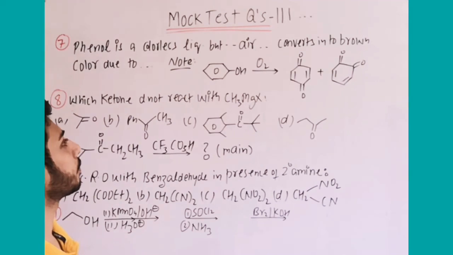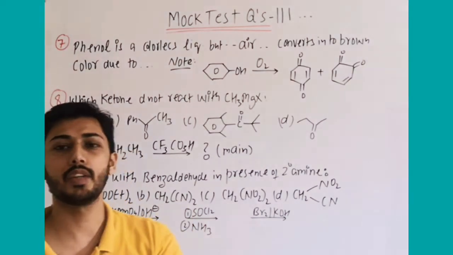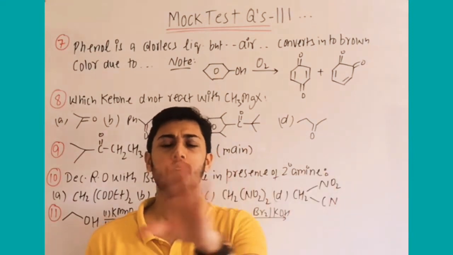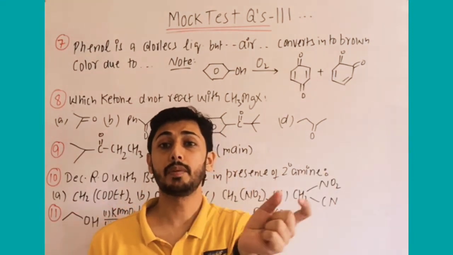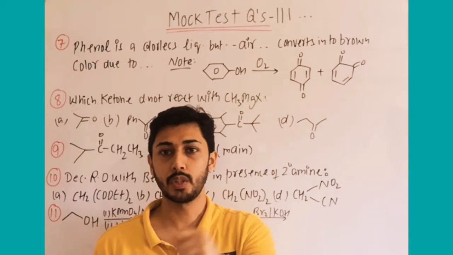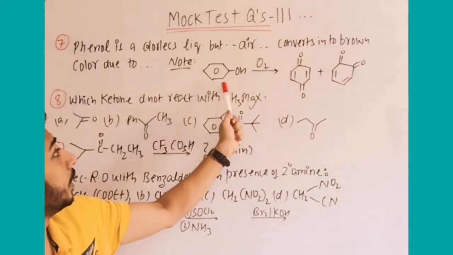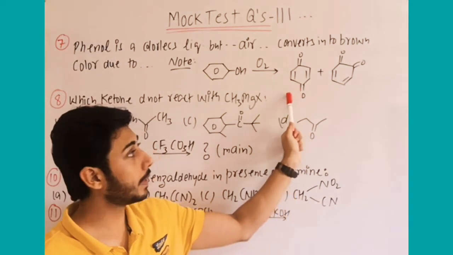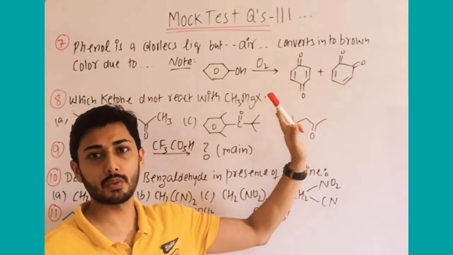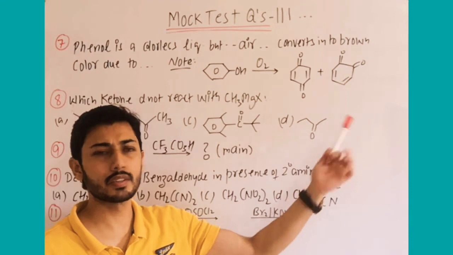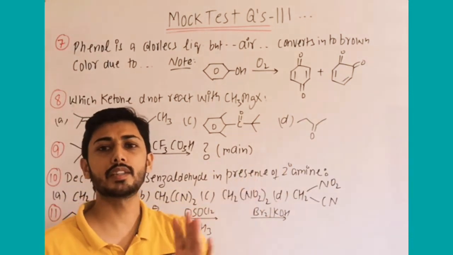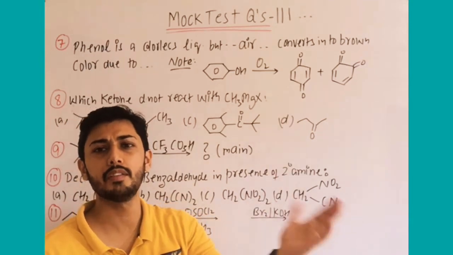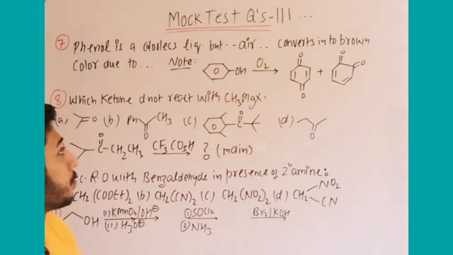So I have written one reaction here properly, although in NCERT also it is given in the reactions of phenol. You can see at the end it is given in the reactions of phenols, that with dichromate also or in presence of air, both are mentioned there. So here I am writing the equation that it forms, generally in NCERT it is given, quinone formed. That is parabenzoquinone, or orthobenzoquinone. So both are possible, both are given in some books. So I am writing both. It is given quinones, para and ortho both. In the option, if they give para, best is you can go for the para option.